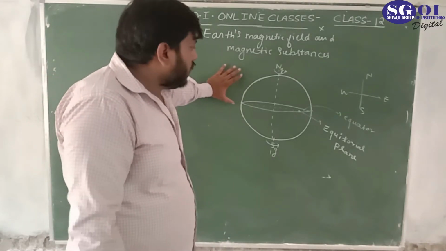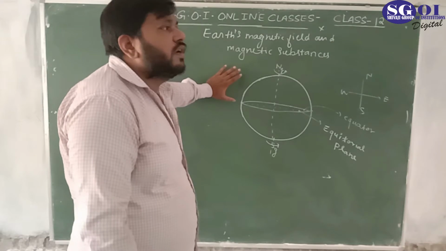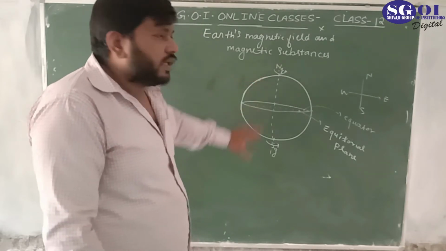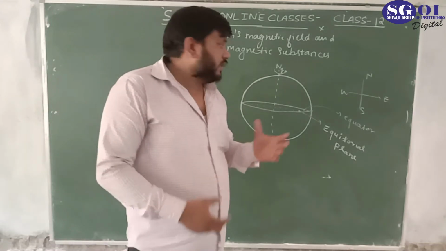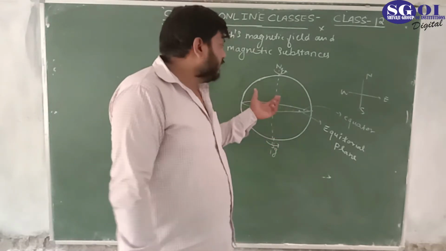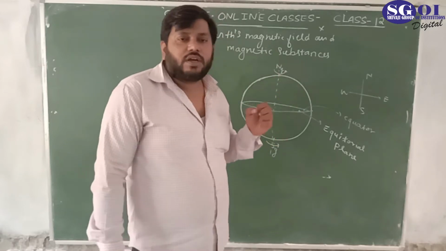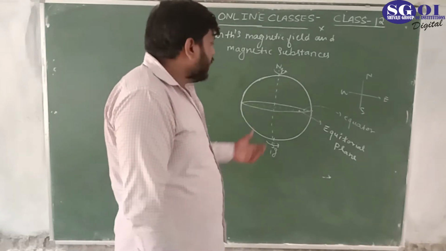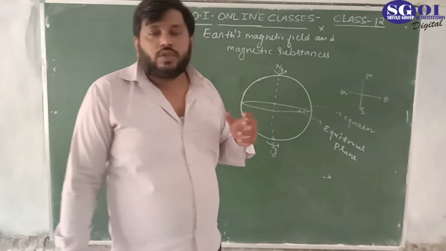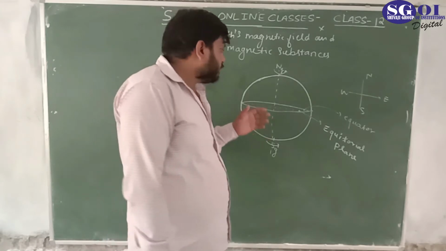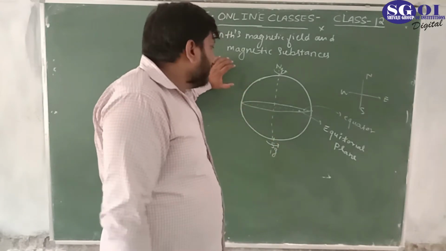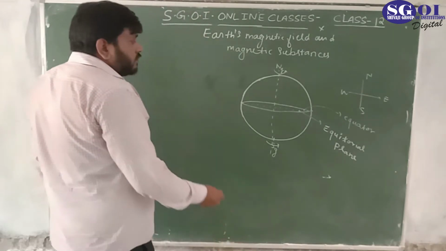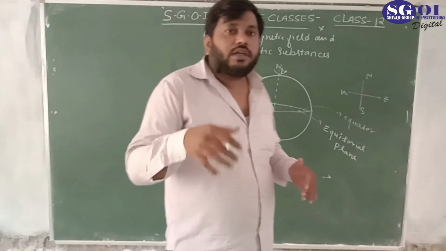Now we are going to understand the origin of the magnetic field of the earth. We know that the earth has its own magnetic field. So what is the cause of the earth's magnetic field? A theory was given that inside the earth there are many metals in liquid form.